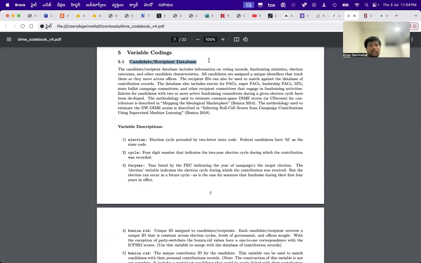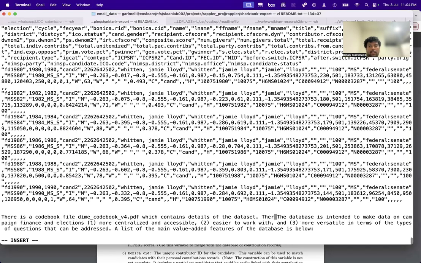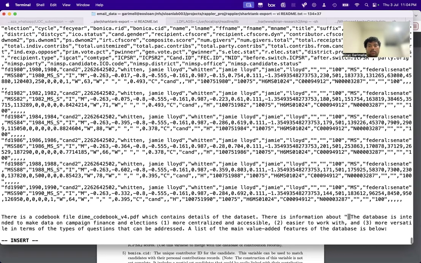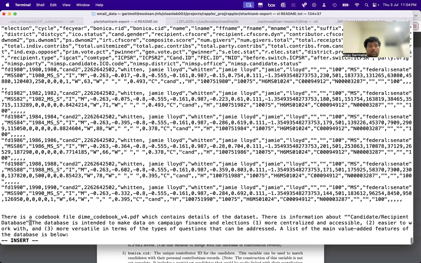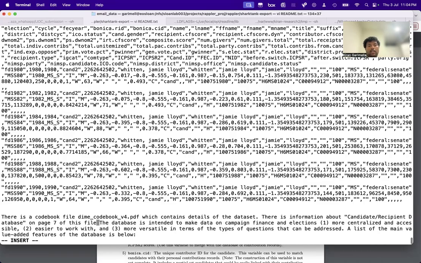This is the candidate. There is information on page 7 of this file.